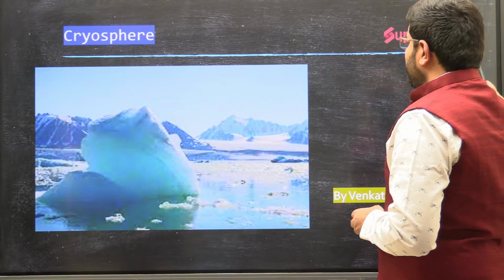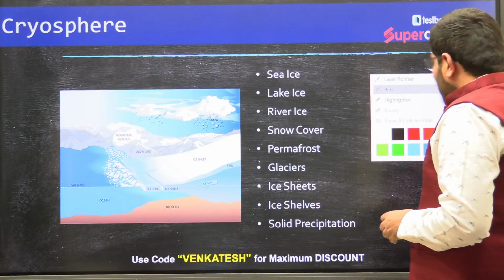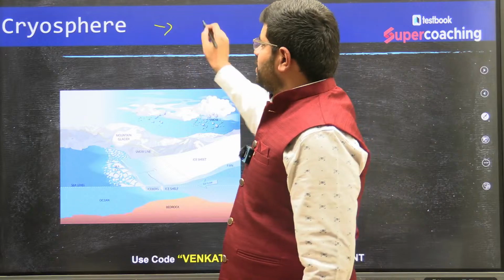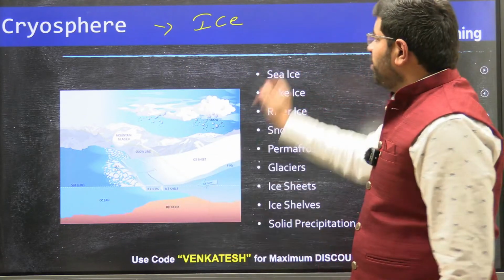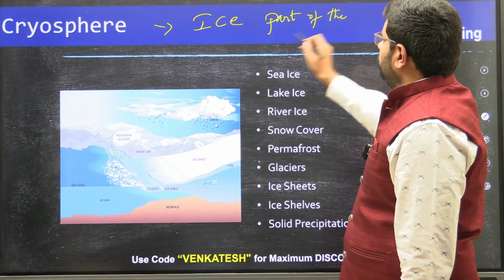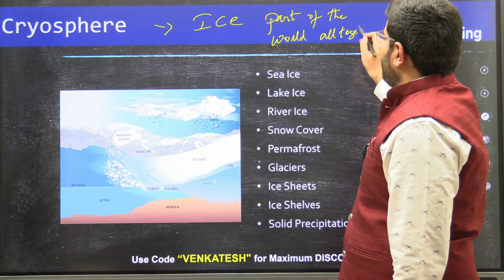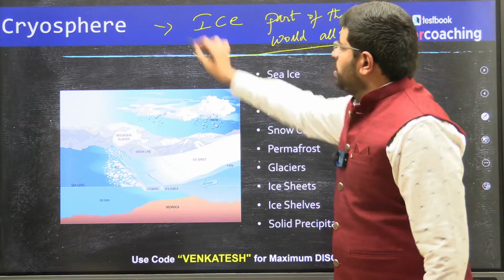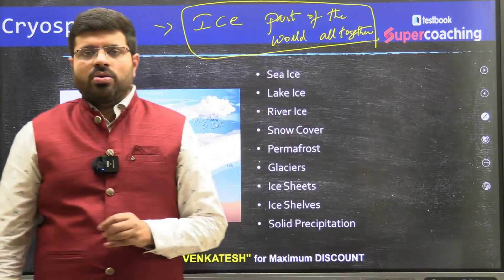So the cryosphere encompasses the entire area of ice, the ice part of the world altogether. That is what we call the cryosphere.